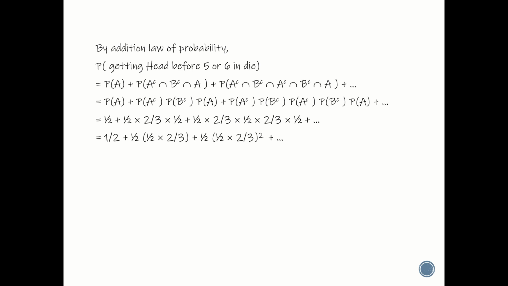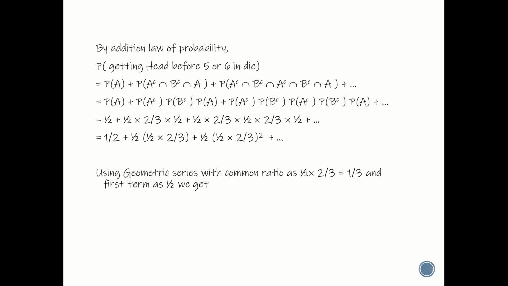So we get 1 by 2 plus 1 by 2 into 1 by 2 into 2 by 3 plus 1 by 2 into 1 by 2 into 2 by 3 the whole square plus so on. It's like a geometric series expansion, like A plus AR plus AR square plus so on.